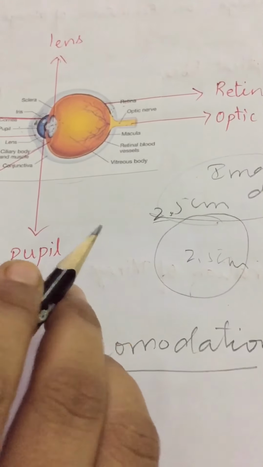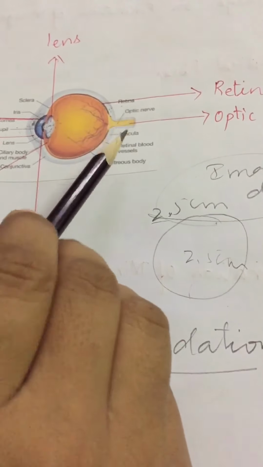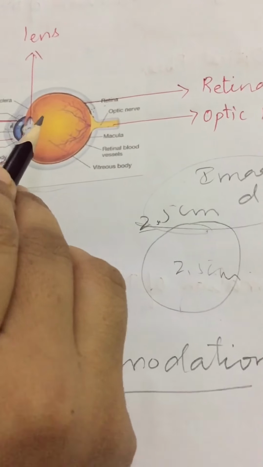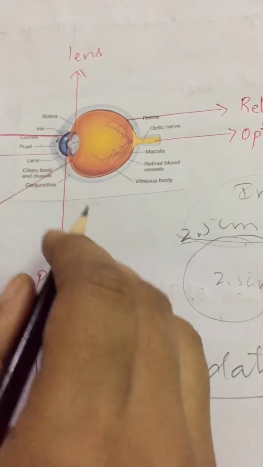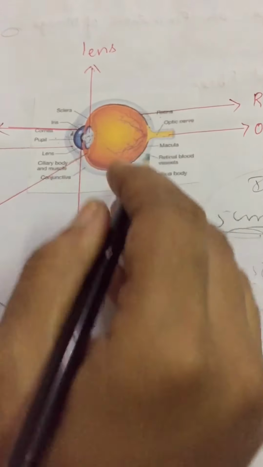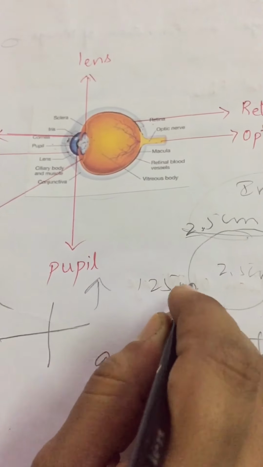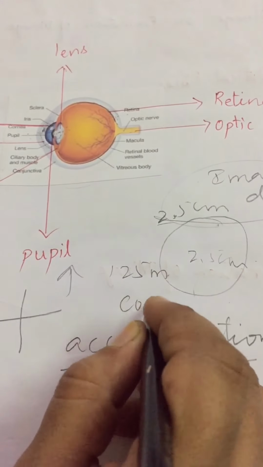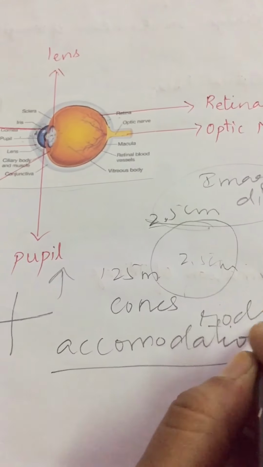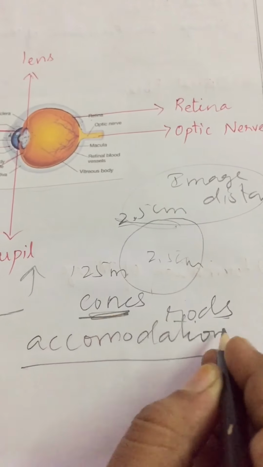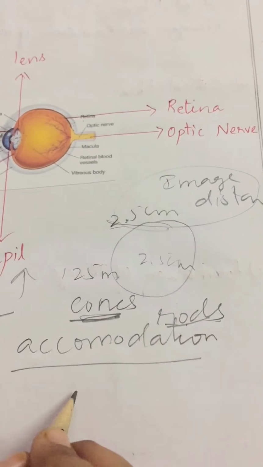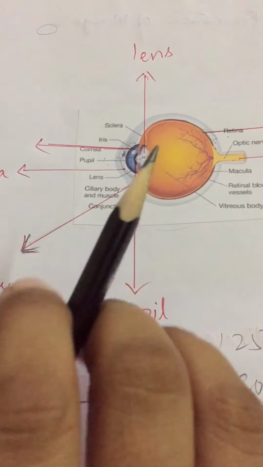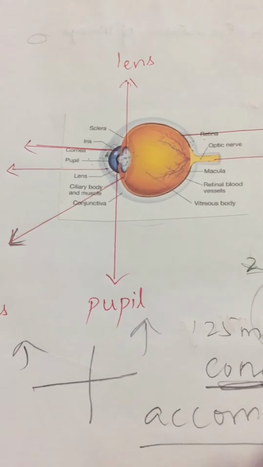Clear, children? The retina is a delicate membrane which contains 125 million receptors called rods and cones, which receive the light signals when light enters through the lens. Are you getting my point, children? These receptors are called cones and rods. Clear? Cones will identify the color of the objects and rods will identify the intensity of light. That means how much light is there, how to increase the light, and all such things rods will identify.